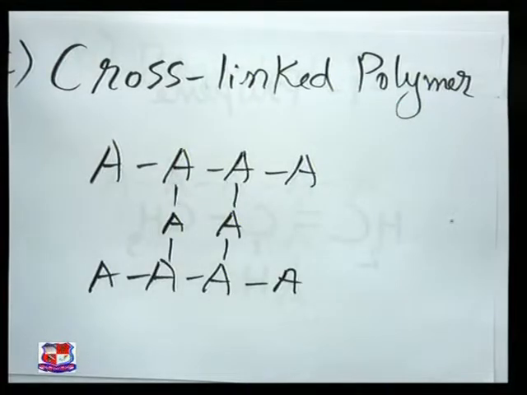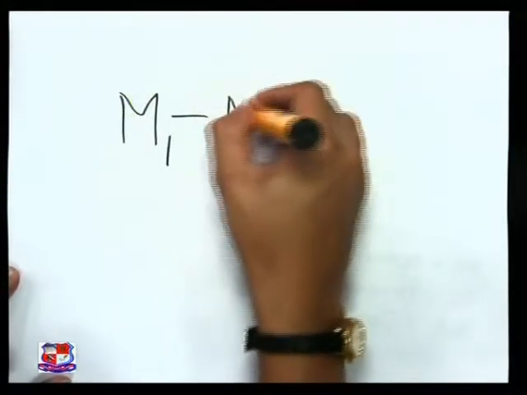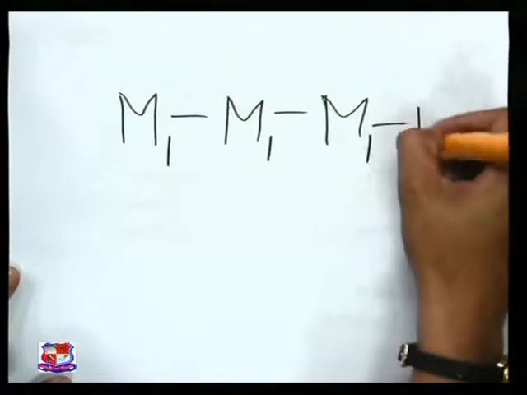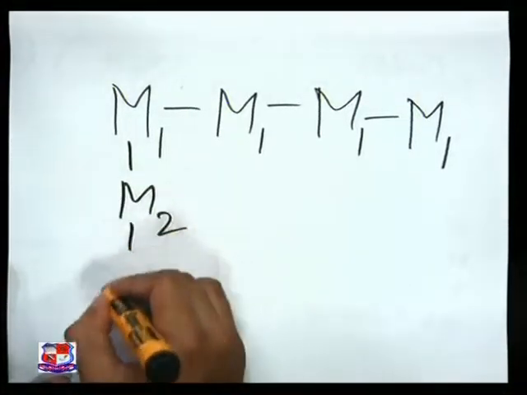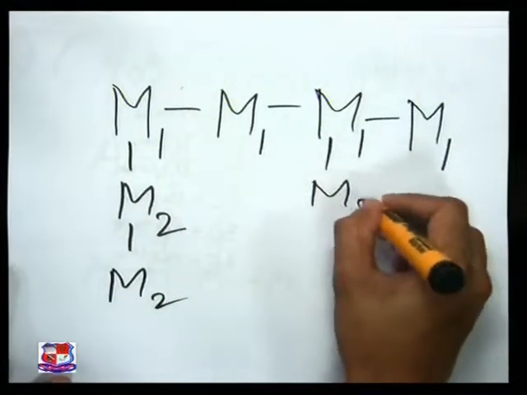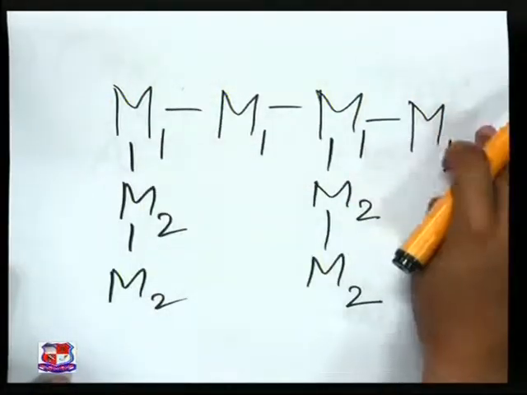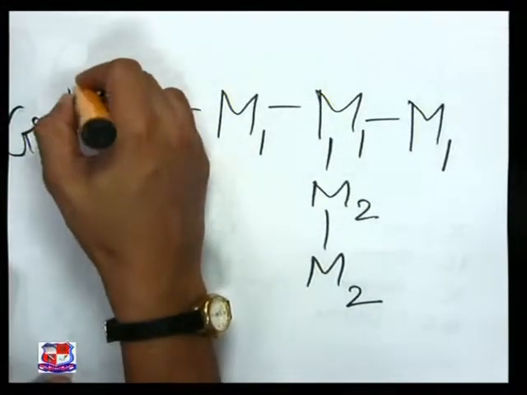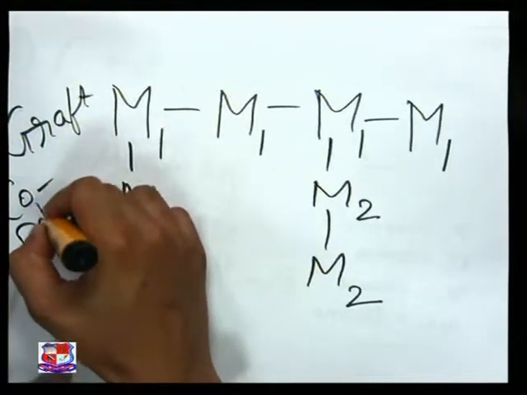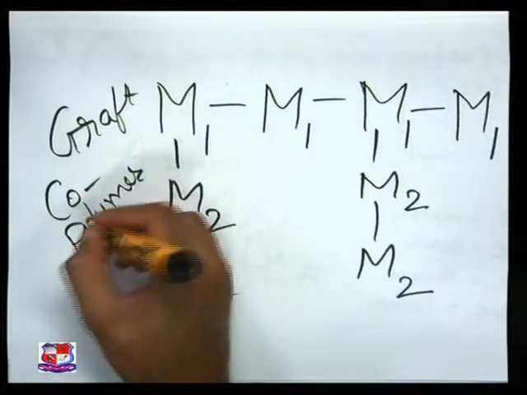You can again describe it very clearly with a different drawing. I have M1, M1, M1 like this. What will I do? There is a branching, M2, M2, M2. So you can see here what is the difference: your main chain is different, your branch chain is different. So this is basically your graft polymer, or you can say graft copolymer. Why copolymer? Because two different polymers are there in the chain. Okay, so this has to be kept in mind.